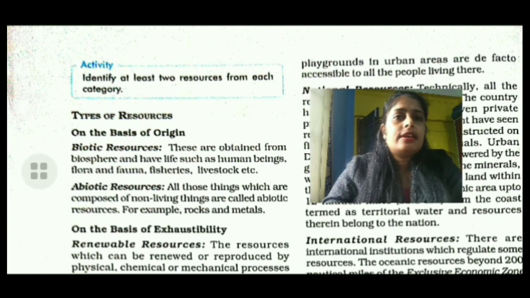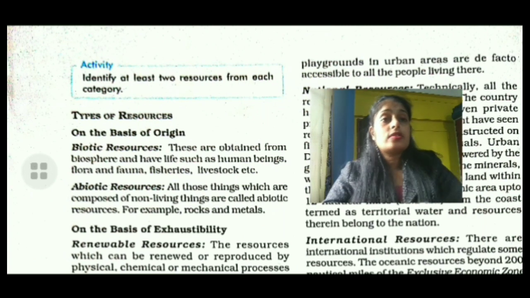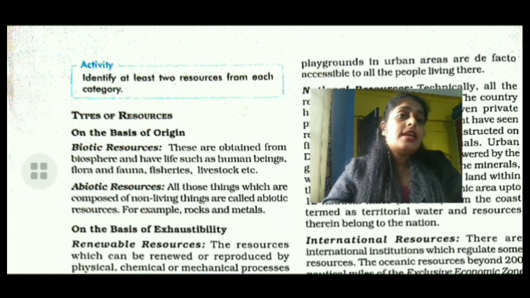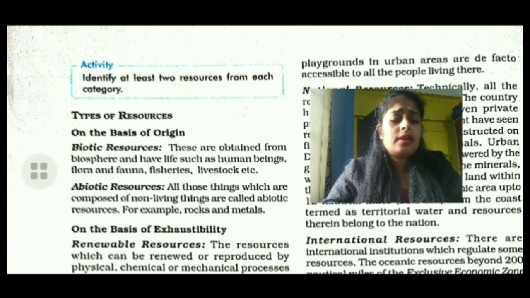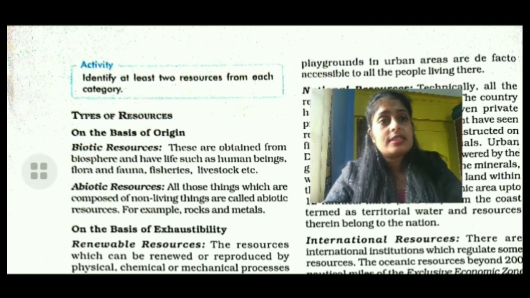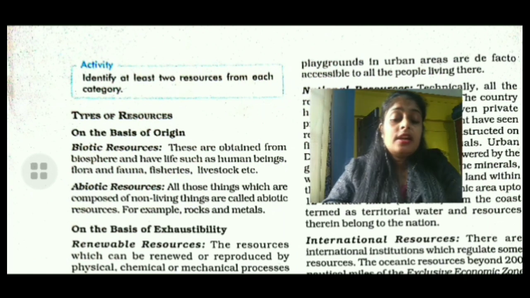Next, abiotic resources: all those things which are composed of non-living things are called abiotic resources, for example rocks and metal. The second category of resources on the basis of origin is abiotic resources. Abiotic means the resources which we derive from non-living things. This type of resources is known as abiotic resources.